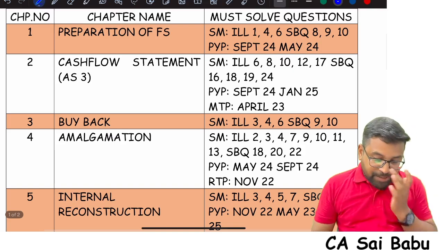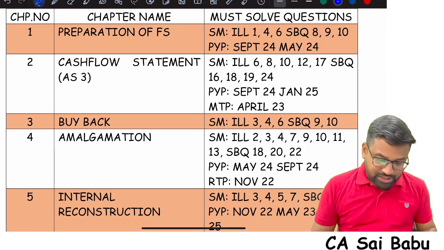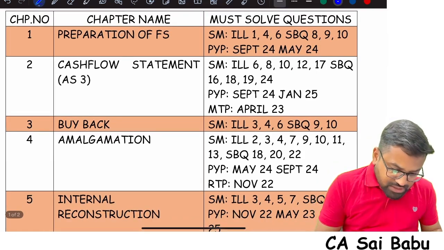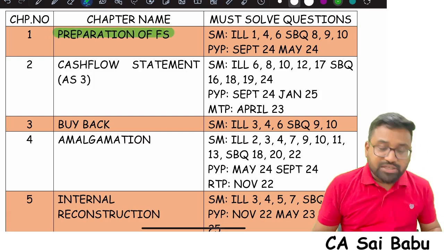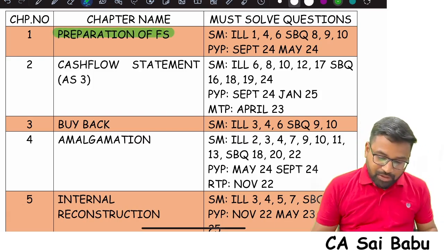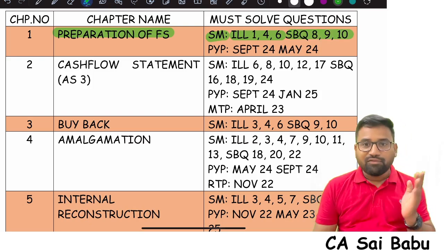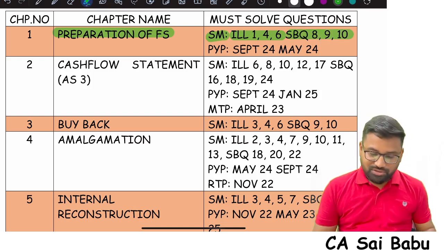Now see, the chapter-wise must-solve questions list is available here. I'm reading. First, Preparation of Financial Statements of a Company, sir. What are the questions I need to solve? Study material, illustration 146, scenario based question 8, 9, 10. Open the study material, you will have illustrations as well as scenario based questions.